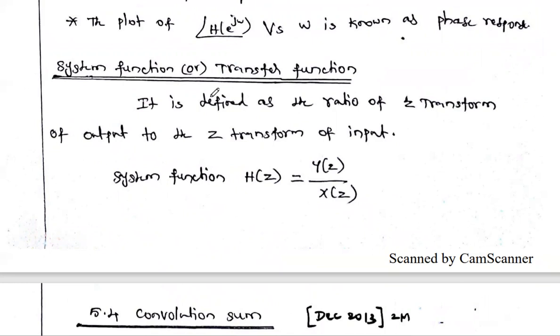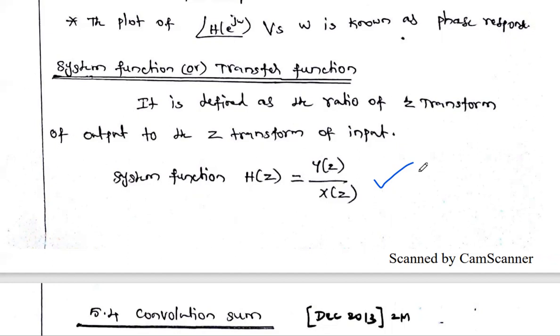The transfer function is denoted by capital H of Z. So what is transfer function? It's a ratio of Z transform of output divided by Z transform of input. Z transform of output means capital Y of Z, Z transform of input means capital X of Z. So the ratio of Y of Z by X of Z, we are calling it H of Z. So H of Z is a system function or system transfer function, or simply transfer function, we may tell.